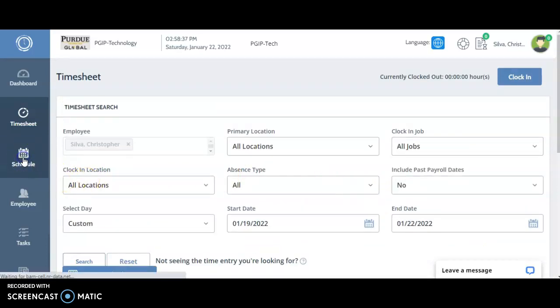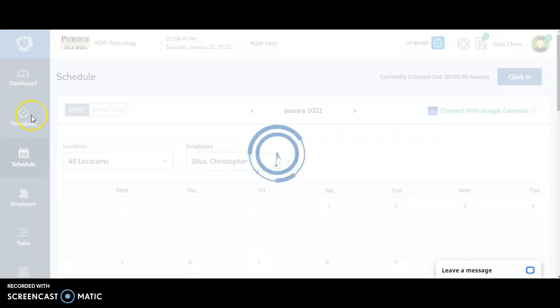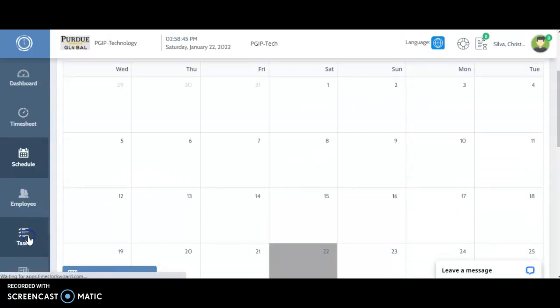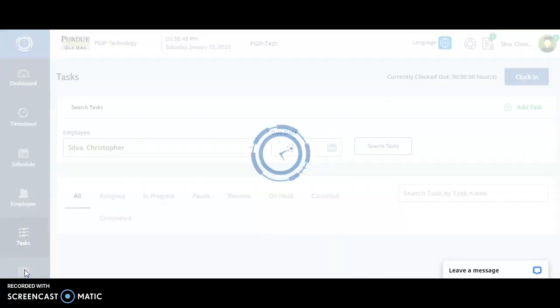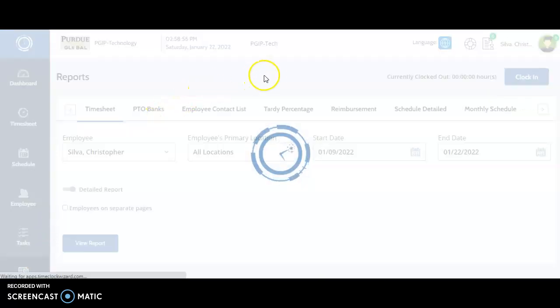And if we click here on schedule, the next functions are schedule, task, and reports. They are all connected to each other.